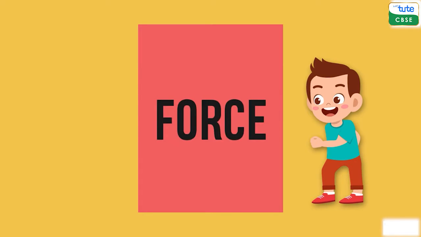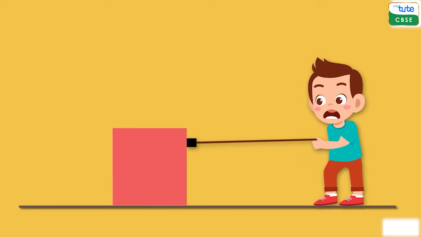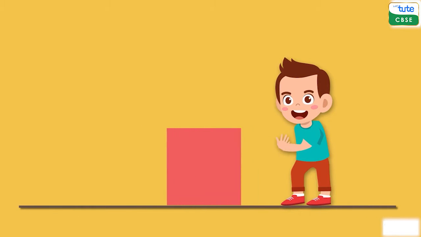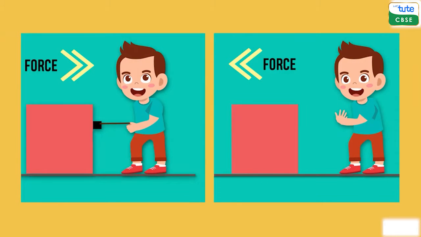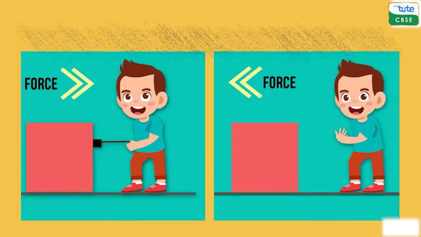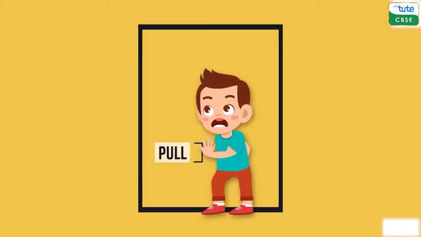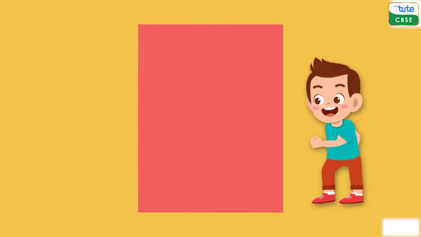It is called force. Well, if you pull this box, this will come towards you, and if you push this box, it will move away from you. Whichever direction you apply the force, the box will move in that direction, right? From this, we can say that force has a defined direction and a magnitude or value. In the example we used, the force had some value but also a direction that was towards you.